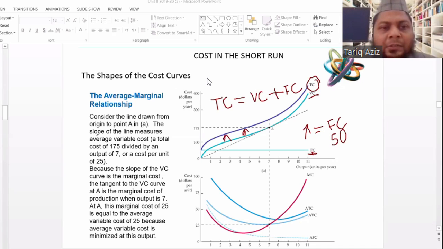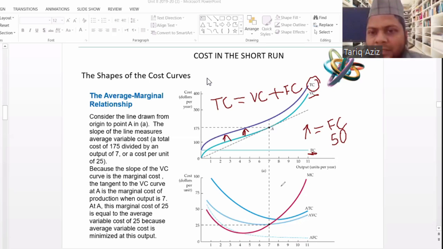Consider the line drawn from the origin point A. The slope of the line measures average variable cost, because the slope of the VC curve is the marginal cost, tangent. So let us talk about marginal cost. Look at this curve that is red. Initially, marginal cost will decrease.